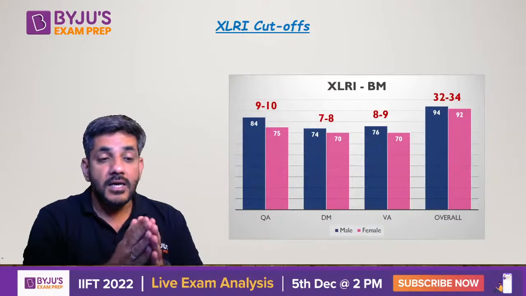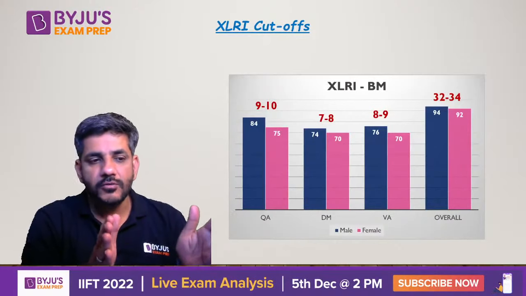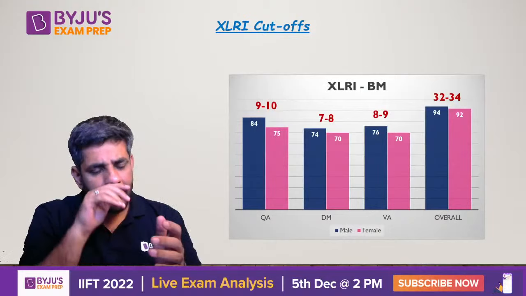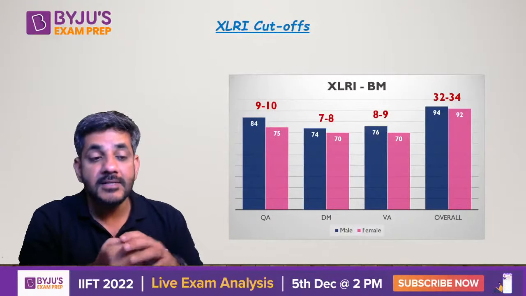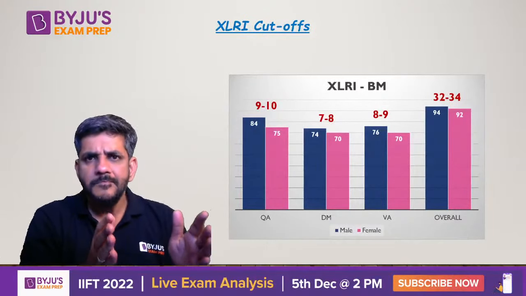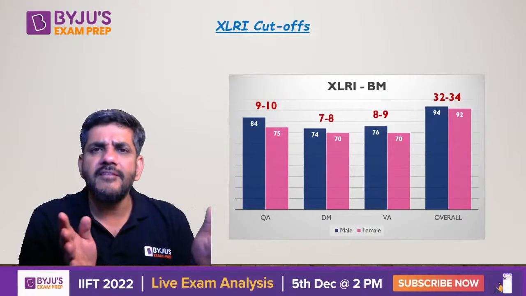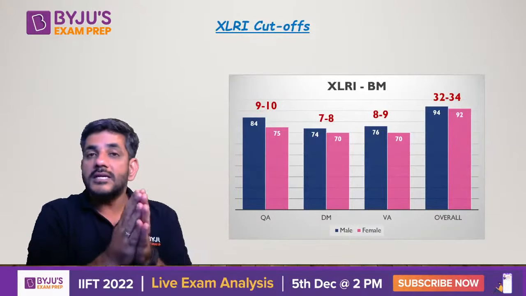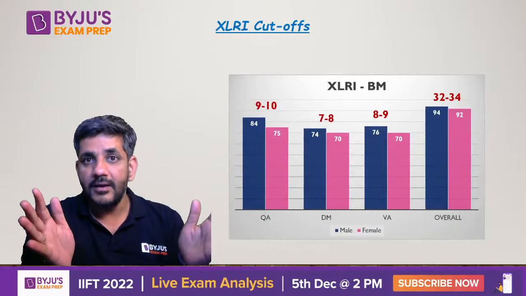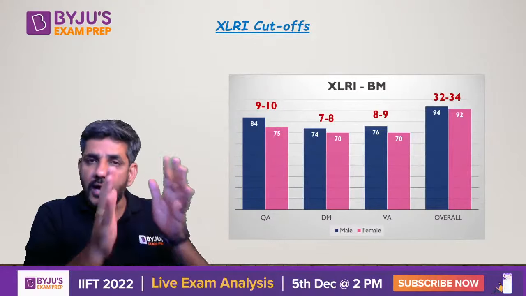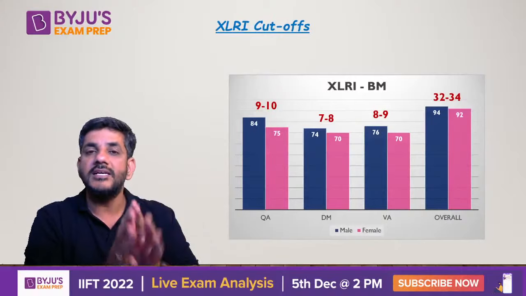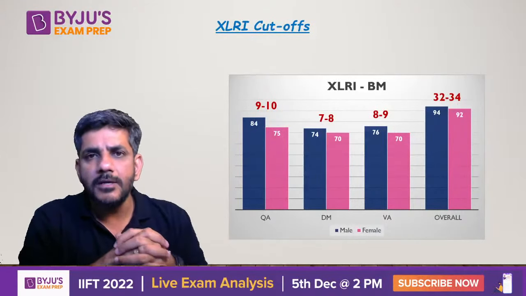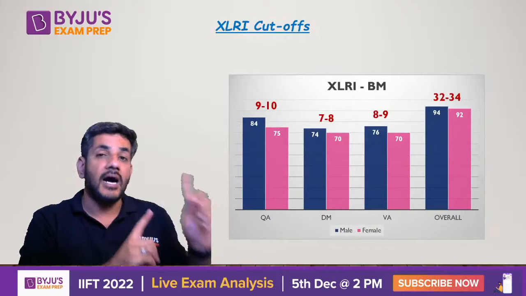Now, if you look at the sectional cutoffs over here, quant is around 9, 10, DM is around 7, 8, VA is around 8, 9. When you add them, this adds up to somewhere around 25, 26, right? And overall cutoff is 32, 34. So that is not very far off. What this means is that you have to do all the 3 sections almost equally. Only then you would be able to clear the cutoff, which is not the case in IIFT.